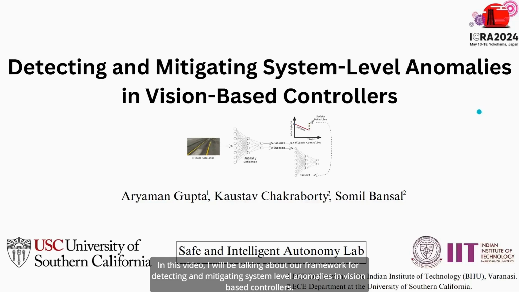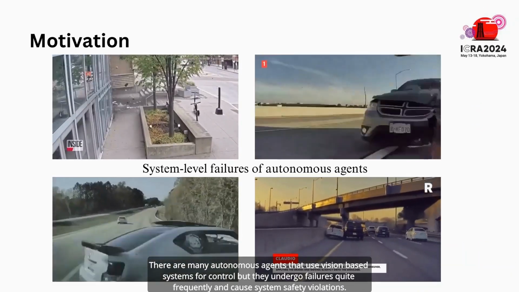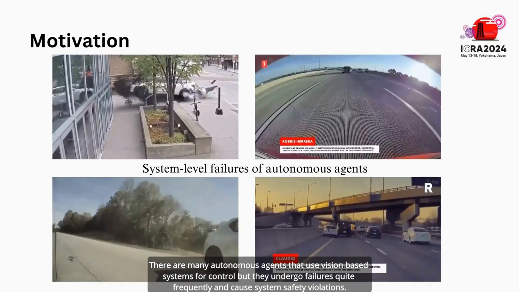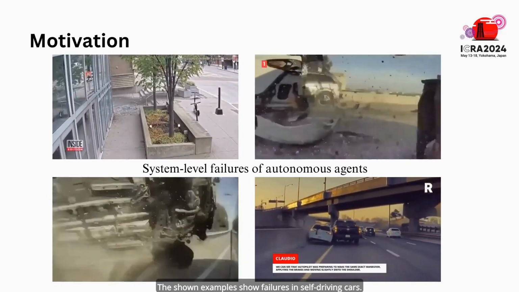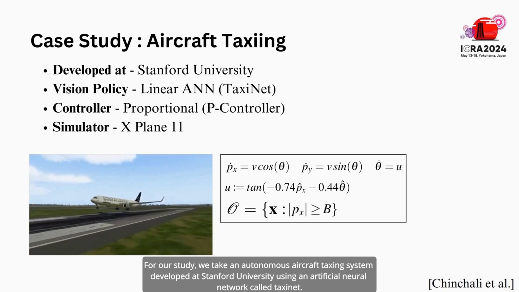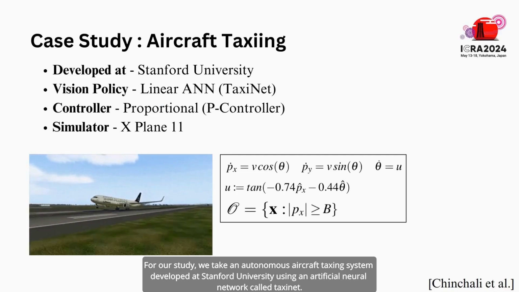In this video, I will be talking about our framework for detecting and mitigating system-level anomalies in vision-based controllers. There are many autonomous agents that use vision-based systems for control, but they undergo failures quite frequently and cause system safety violations. The shown examples show failures in self-driving cars. For our study, we take an autonomous aircraft taxiing system developed at Stanford University using an artificial neural network called